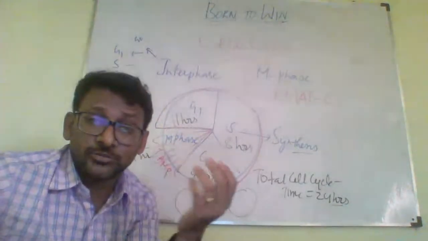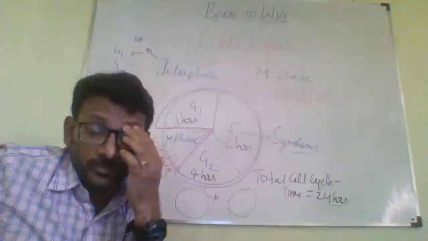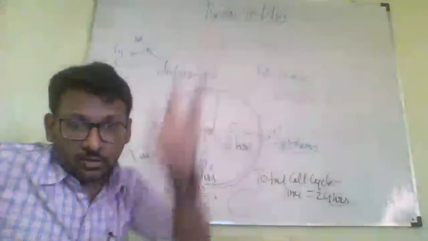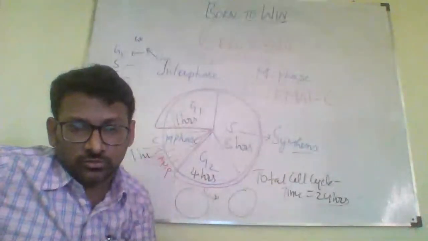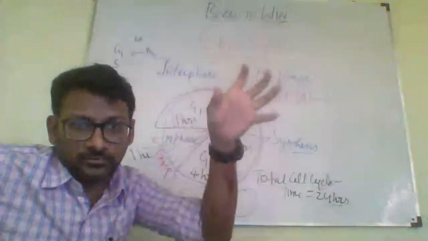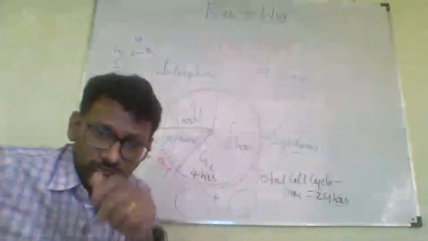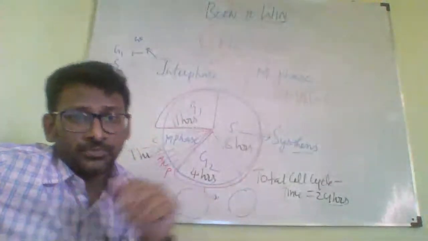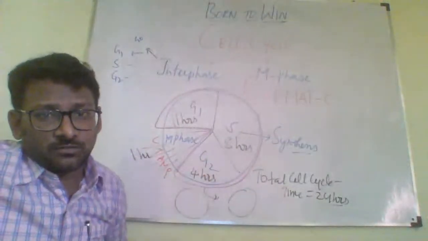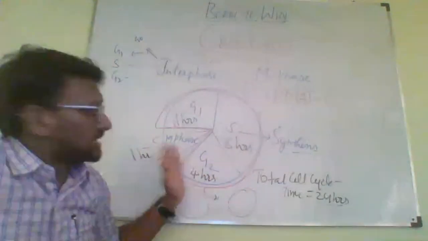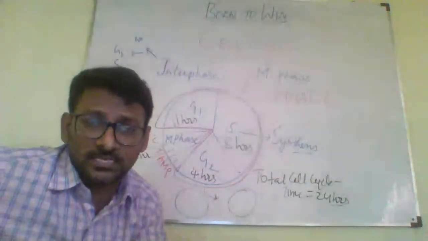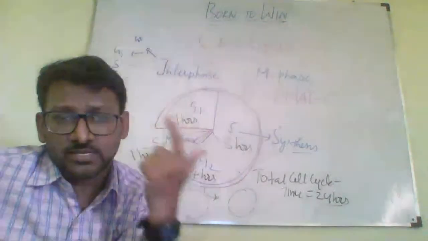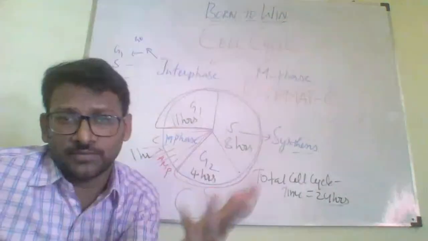So you may get questions if you are writing the NEET exam. They may give column A with G1, S, G2 and M phases, and they will give timings, and you need to match. Okay, take notes, don't ignore. These are the different aspects of the cell cycle. So let's understand each one of them. We will be talking about G1 phase, S phase, then G2 phase, and then M phase.